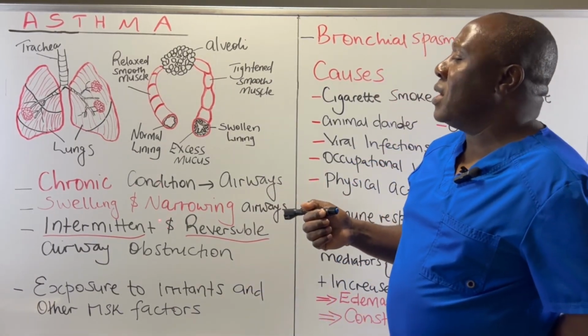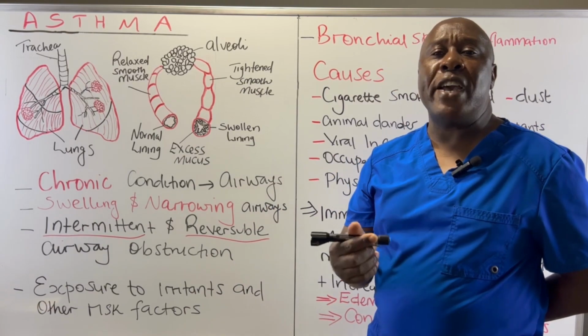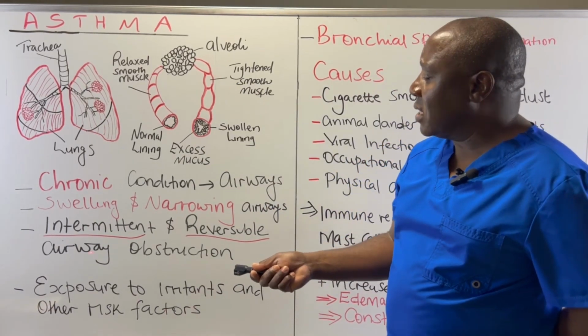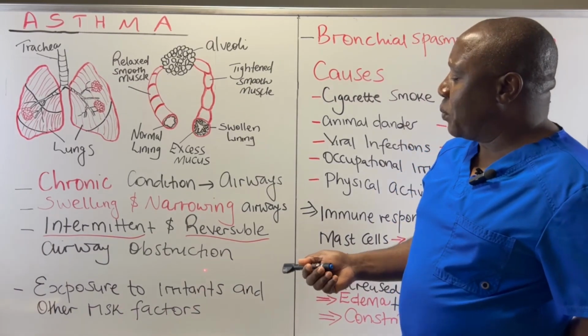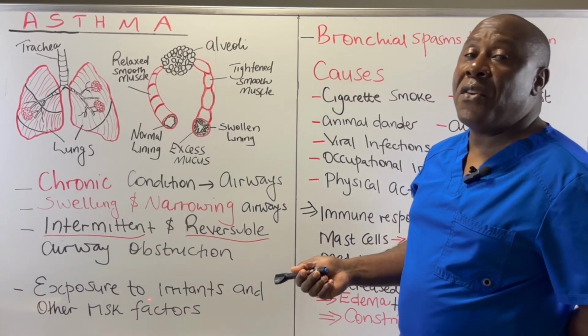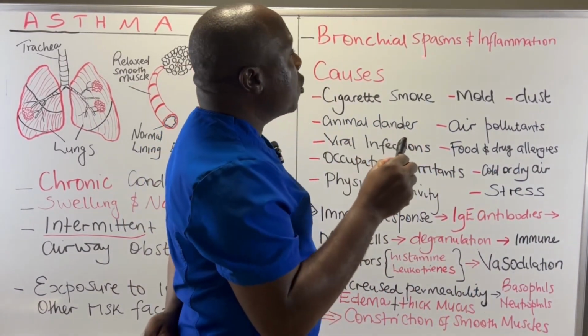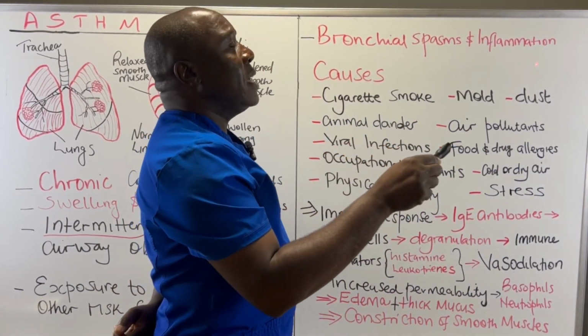Asthma is normally a result of exposure to irritants and other risk factors. And this exposure to irritants and other risk factors results in what we refer to as bronchospasms and inflammation.